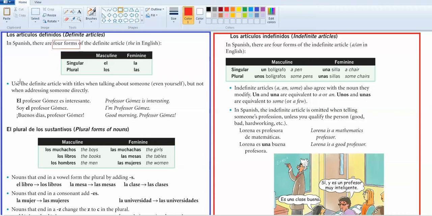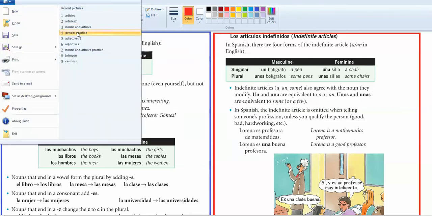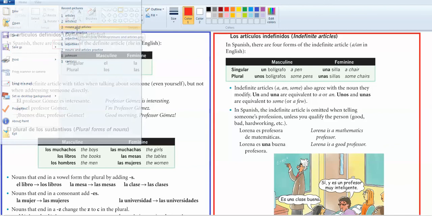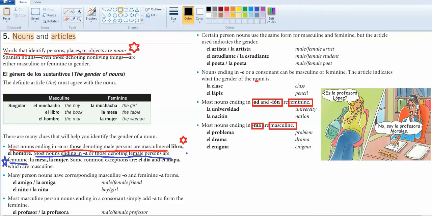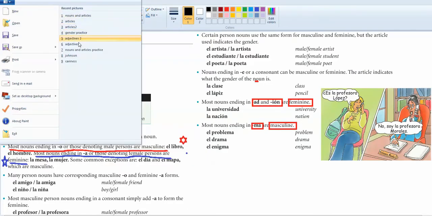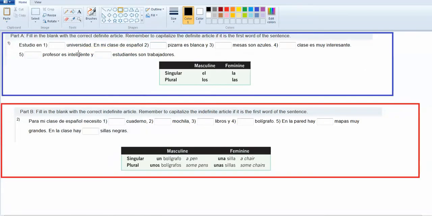So actually, let's stop here. Let me pull up practice. Okay, so let's do this practice. We want to plug in the "the" that matches the noun that we're describing with the "the." So estudio en, so I study at the, what I'm looking at is la universidad.